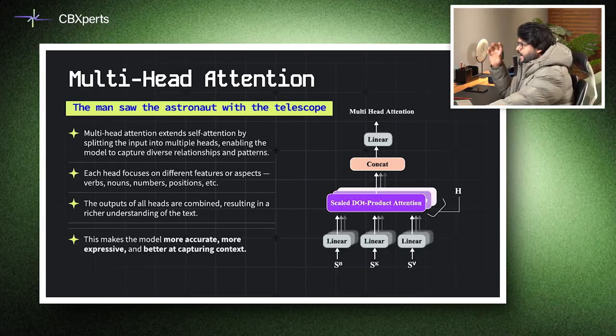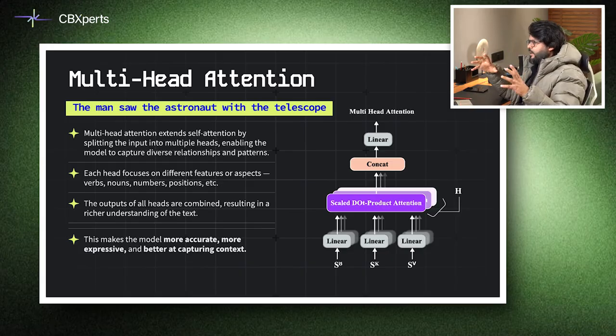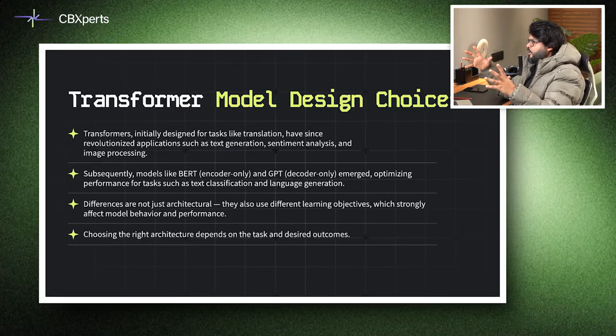Now, when we are having this high level idea of different key terminologies, it's important to now think about the model design choices which one can make and things which we can do on our own. Transformers were not limited to translation. So what has happened? They've revolutionized applications such as text generation, sentiment analysis, image processing and more. Over time, variants like encoder-only models like BERT and decoder-only models like GPT emerged, each optimized for different tasks.